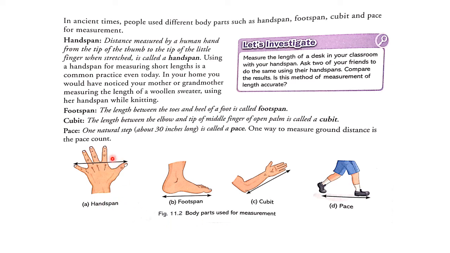Here again, hand span, foot span, cubit, and pace are body parts used for measurement. Now again we will try to solve some questions and we will end this video.